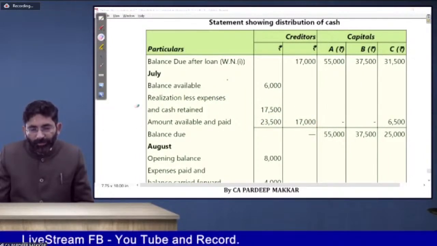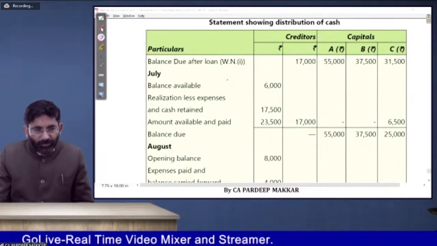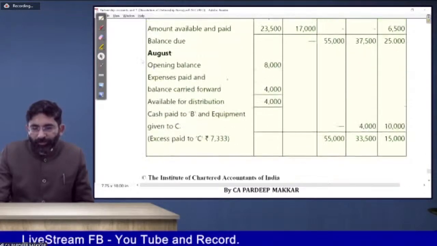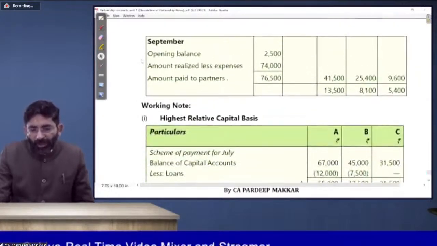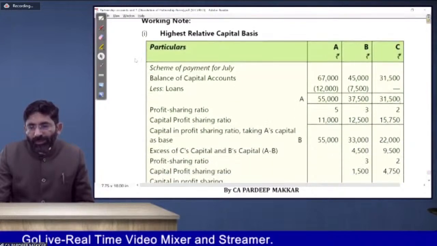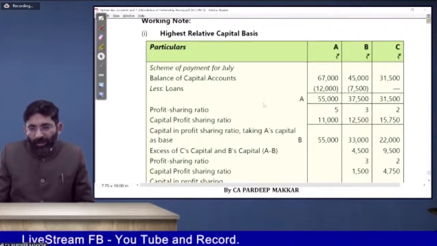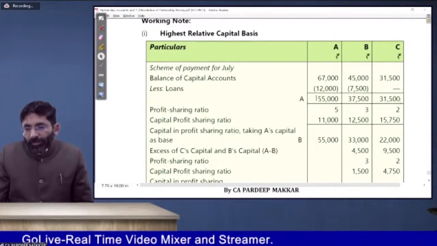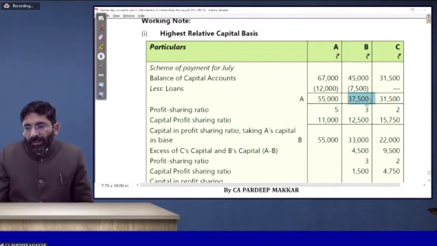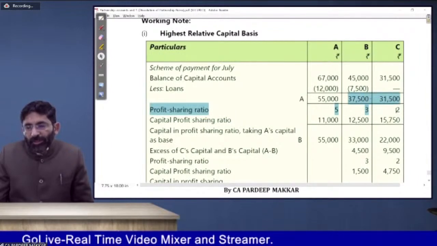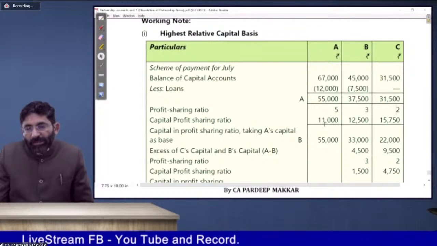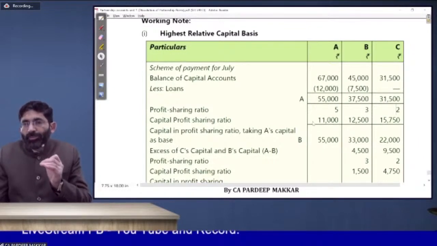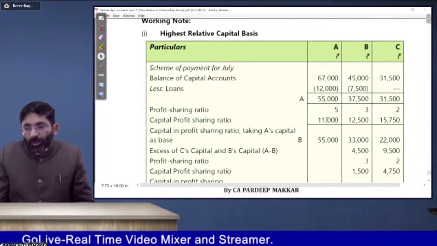See the working out. Very easy. Just understand the concept. What we have to do is, whatever the balance is there, we have to divide it with the ratio. Whatever the profit sharing ratio is there, we have to divide 55,000 by 5. We will get 11,000. 37,500 divided by 3, 31,500 divided by 2. Whatever is the balance, you have to get the lowest out of these. Whomsoever is the lowest, that is a per unit.